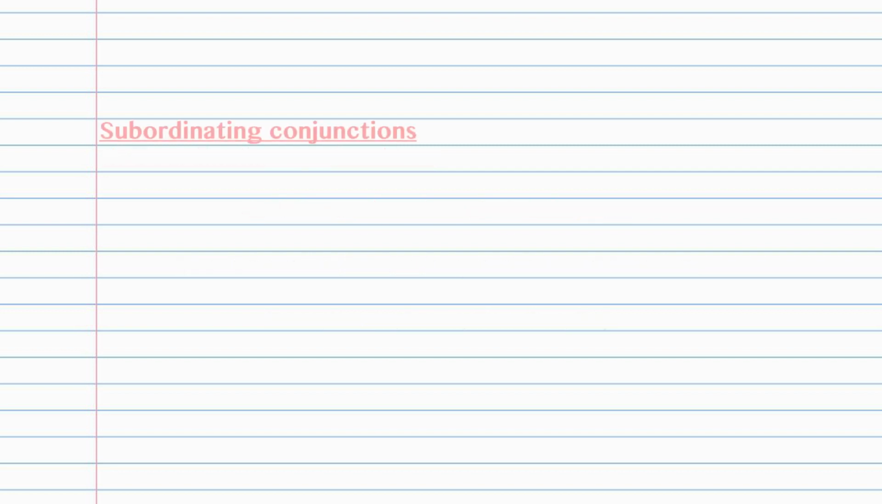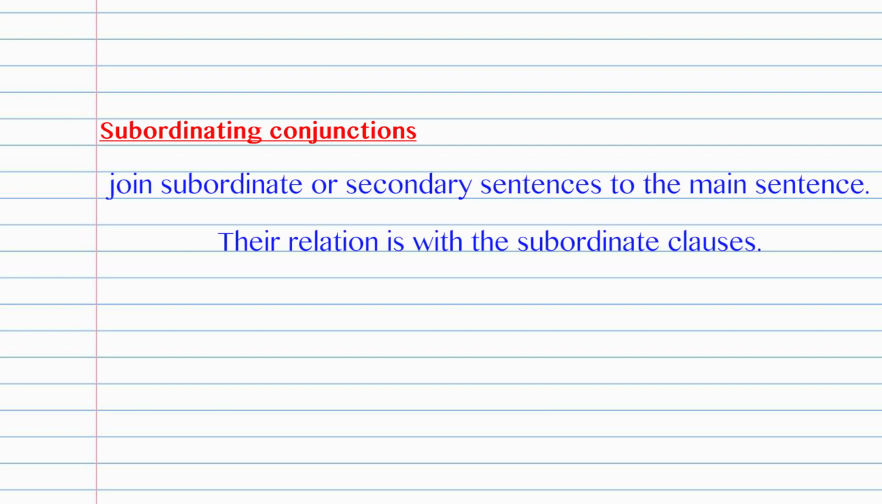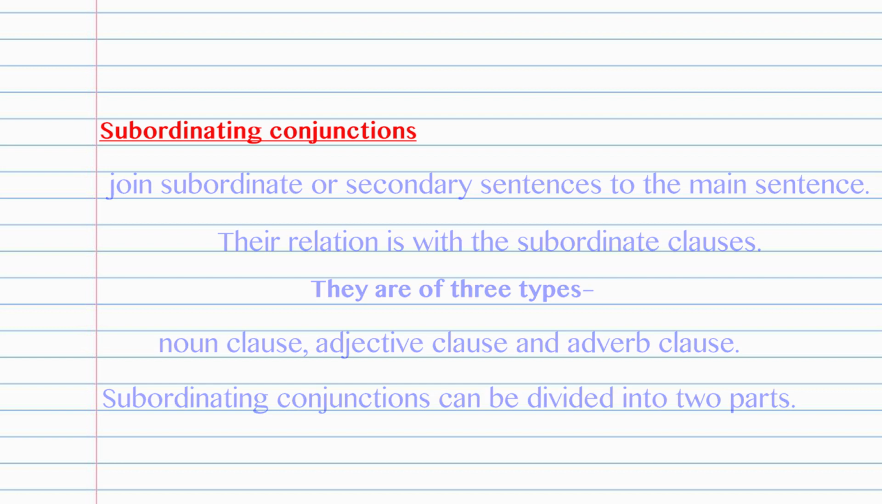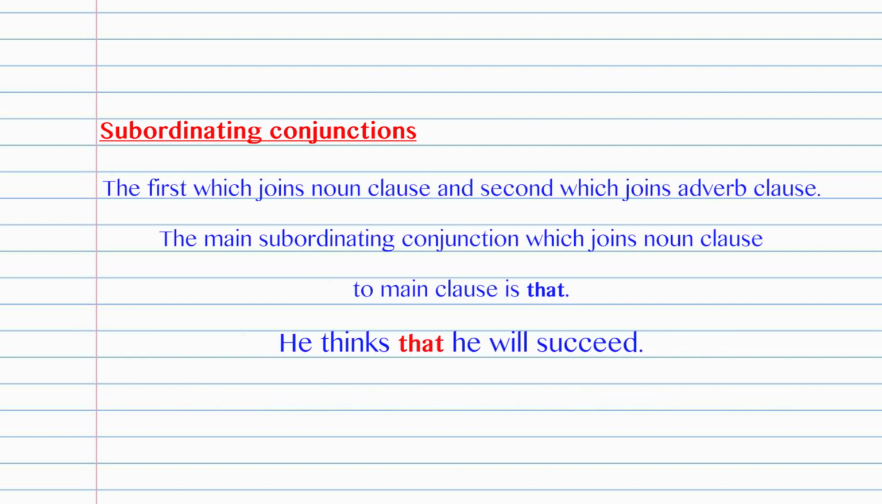Next type is subordinating conjunctions. They join subordinate or secondary sentences to the main sentence. Their relation is with the subordinate clauses. They are of three types: noun clause, adjective clause, and adverb clause. Subordinating conjunctions can be divided into two parts. The first, which joins noun clause, and second, which joins adverb clause. The main subordinating conjunction which joins noun clause to main clause is that. He thinks that he will succeed.